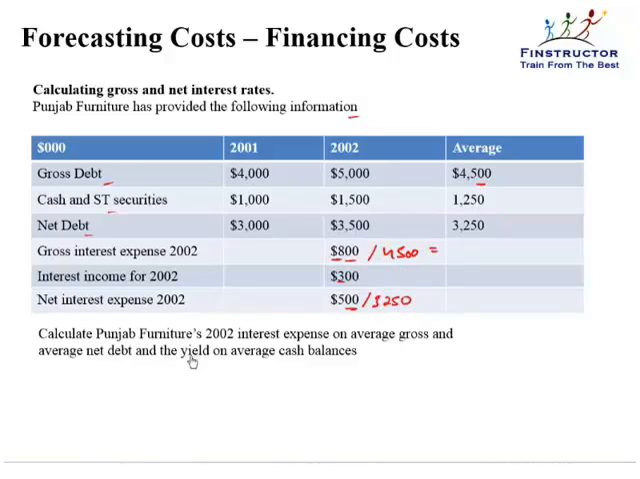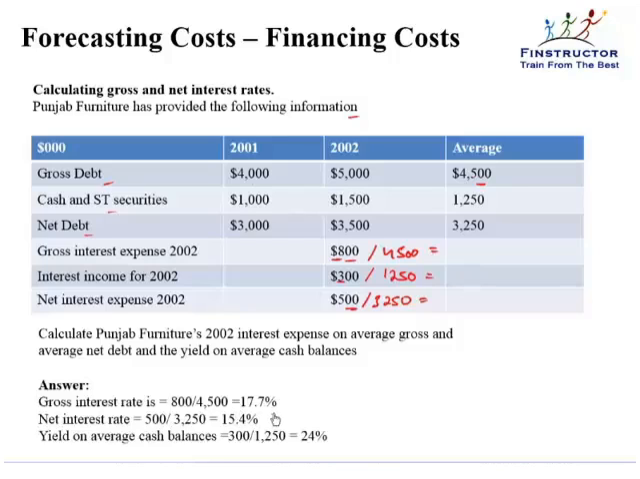The yield on cash balances can be calculated as 300 divided by the average cash balance or the average cash and short-term security, that is 1250. Which comes out to be 17.7%, 15.4% and 24%.